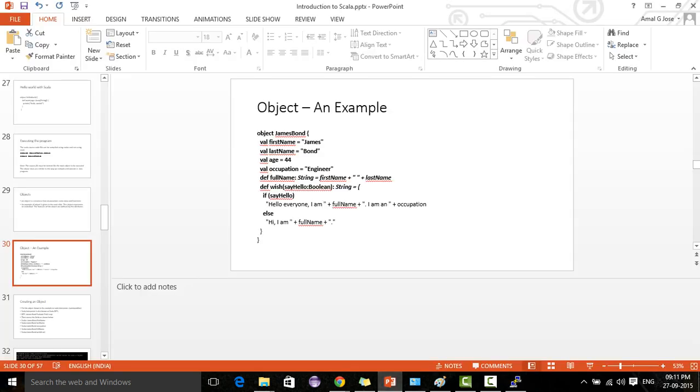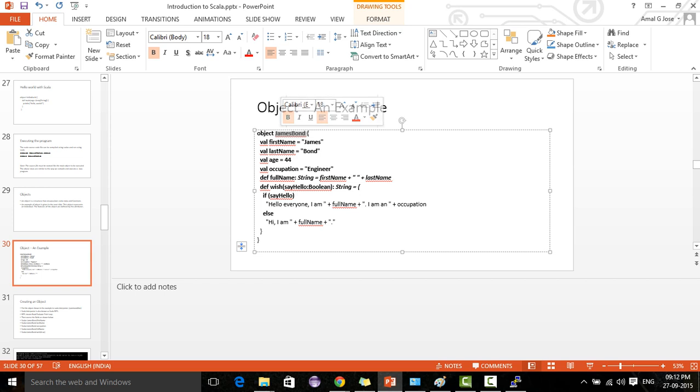Here I'm showing another object, JamesBond. It has some fields like first name, last name, and age. It has a function fullName, which is first name plus last name.